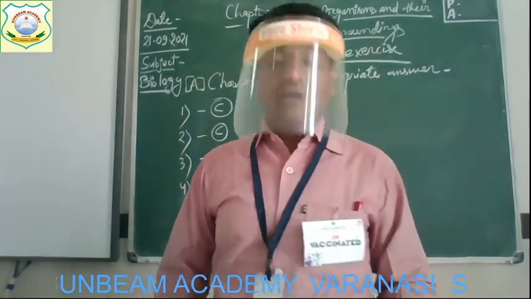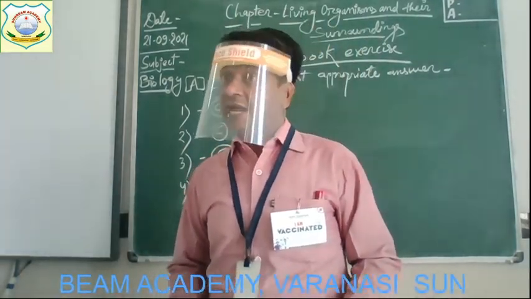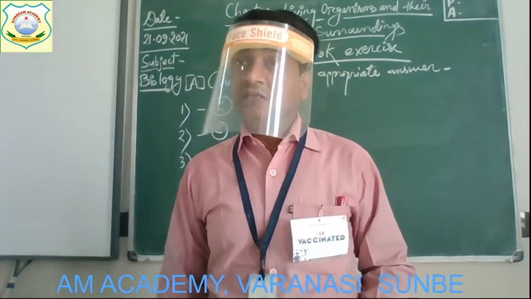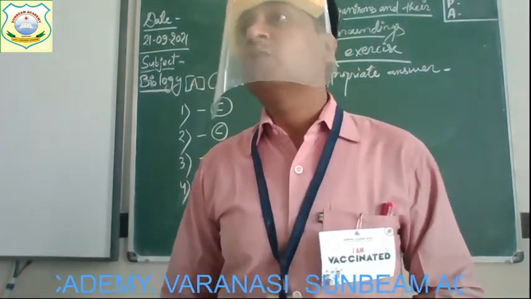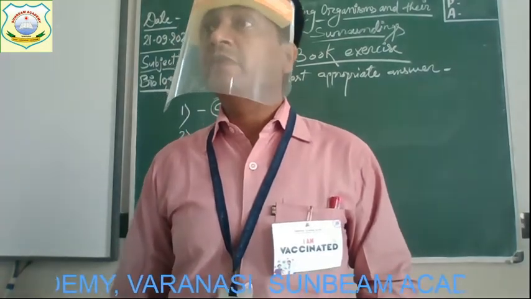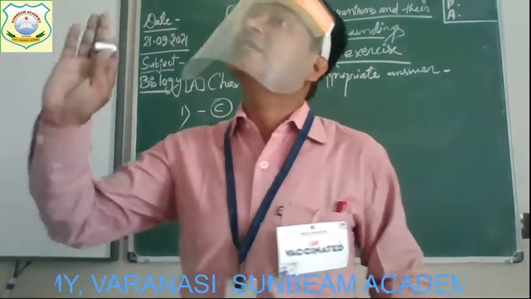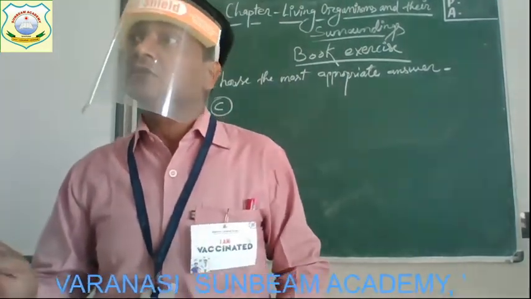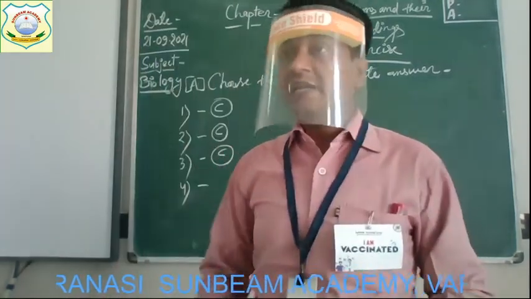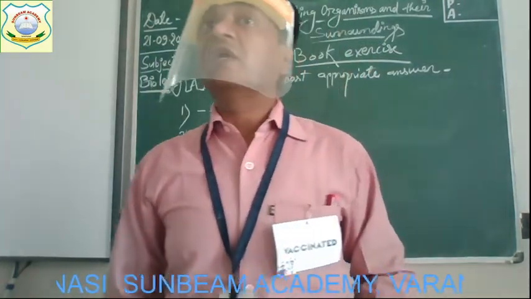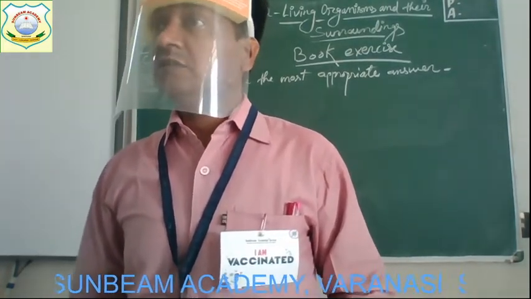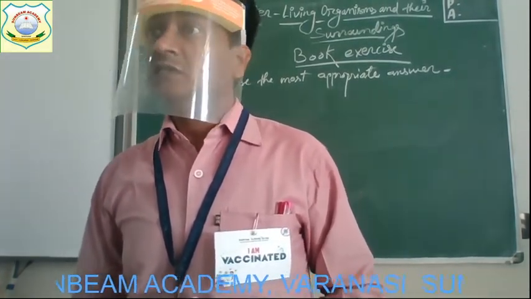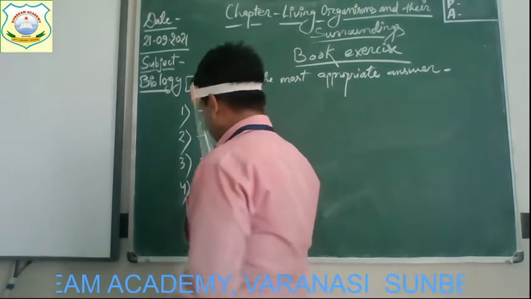Third option is water lily, a kind of plant found in sea. And the fourth option, frog, found in pond. So what is the incorrect pair you have to choose? Yes, the water lily in sea. Children, water lily is not found in sea. It is found in lakes and ponds. The correct answer will be.